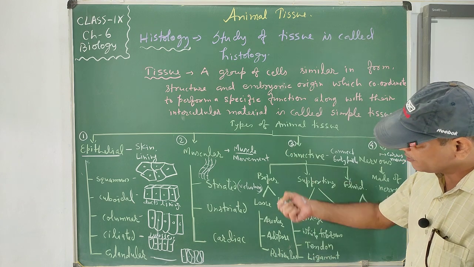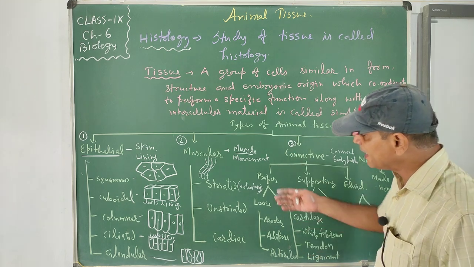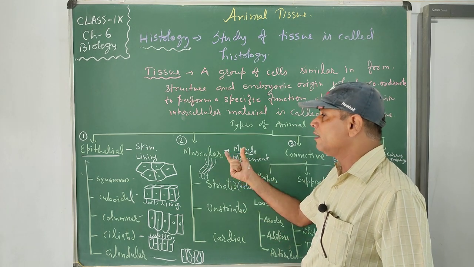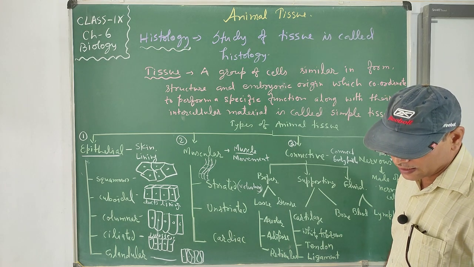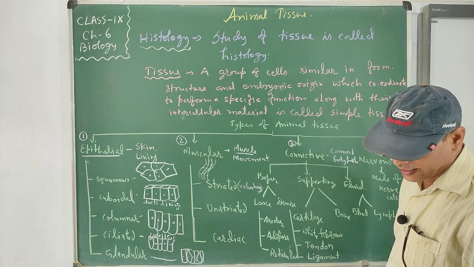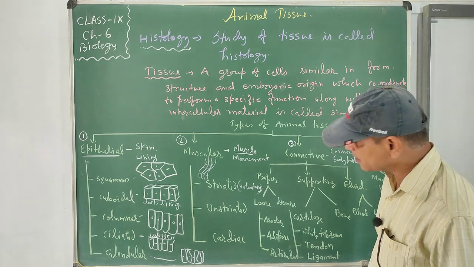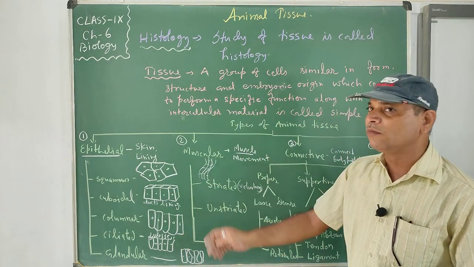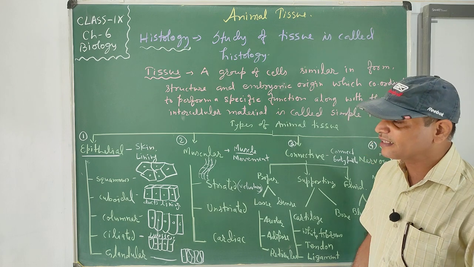So they are very small in size, and they have light and dark bands which allow the contraction and relaxation of the muscles. As for location, they are found attached to the bones in the head, trunk, and limbs region, therefore called skeletal muscles. So they are attached to the bone and allow the bone to move. Bone can move with the help of these striated muscles.